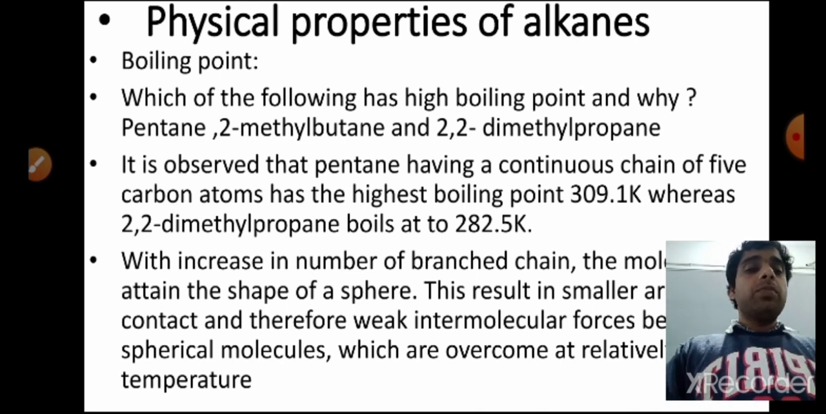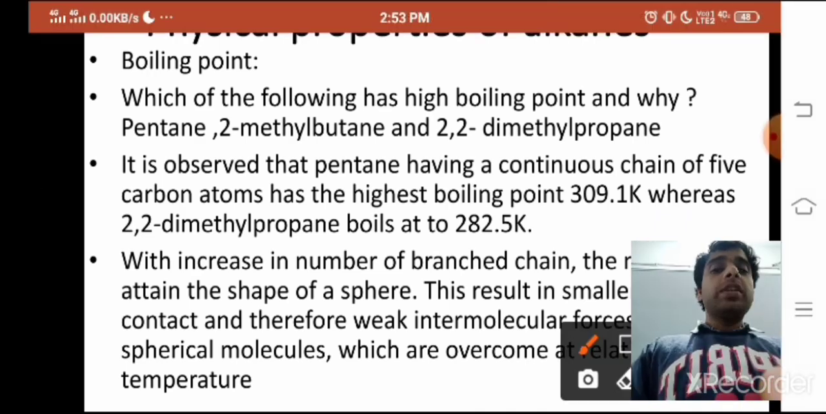Here I have taken one question. It is given that out of pentane, 2-methyl butane and 2,2-dimethyl propane, which one has the high boiling point and why? You have to write the reason. The answer is pentane, because if you write the pentane, it will contain such a long chain.